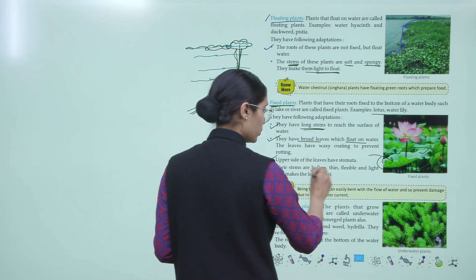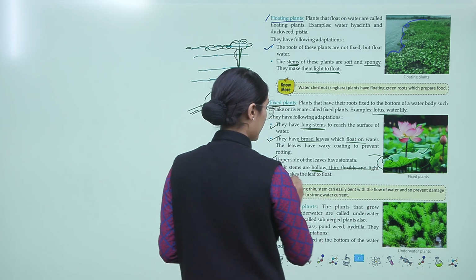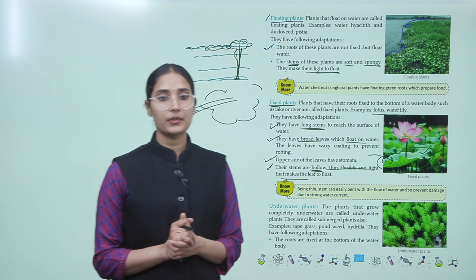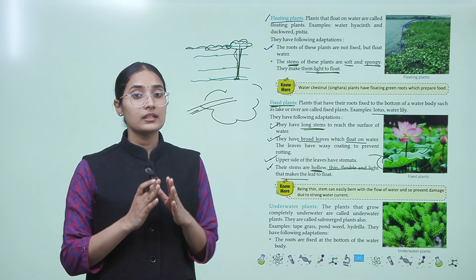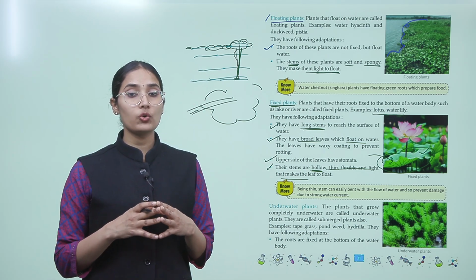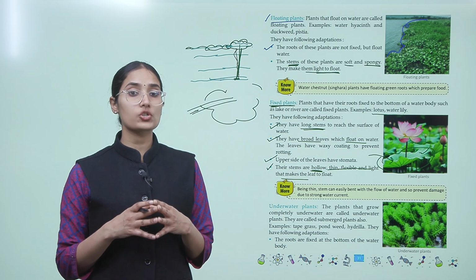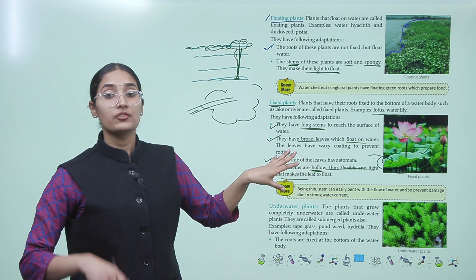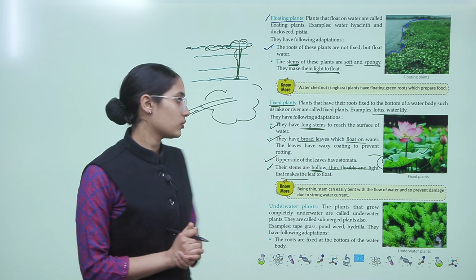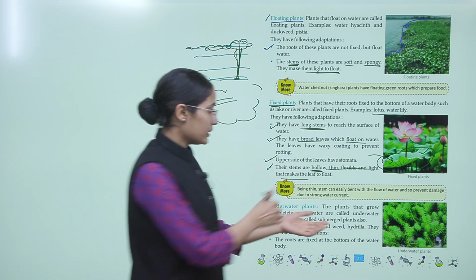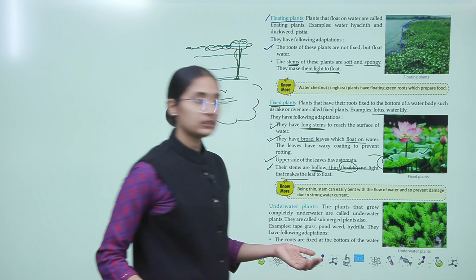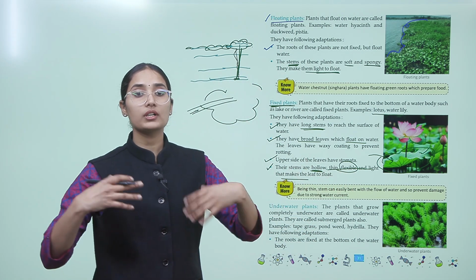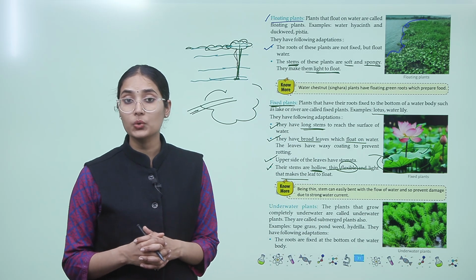Being thin, the stem can easily bend with the flow of water and so prevents damage due to strong water current. The flexibility provided by this adaptation helps them overcome strong water current.